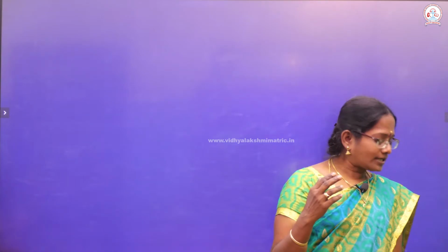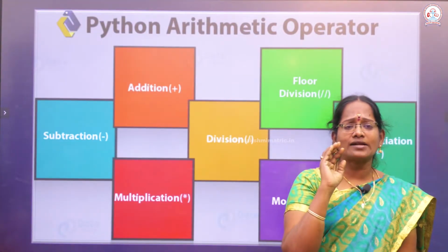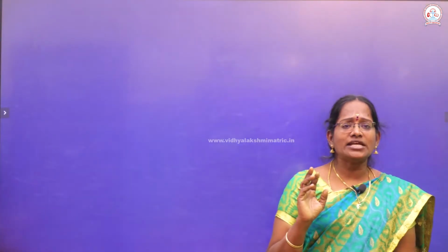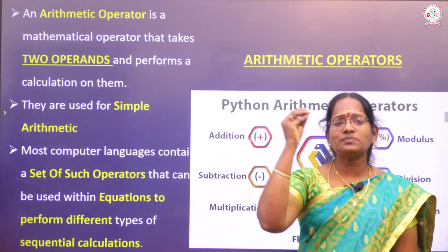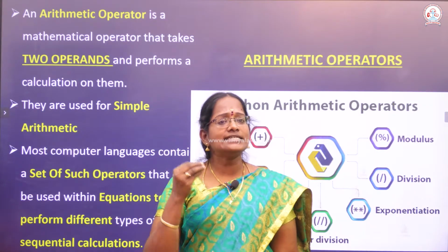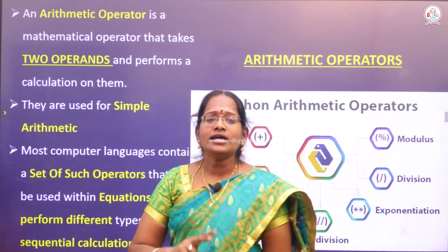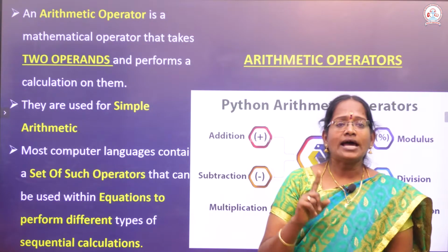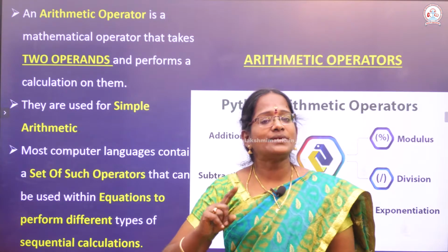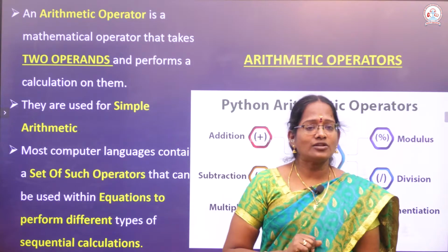So these are 7 different operators. The plus operator helps to calculate addition. What is the meaning of addition processing? Addition processing means first number plus second number. So an arithmetic operator will have 2 different operands. An arithmetic operator is a mathematical operator that takes 2 operands and performs the calculation on them.